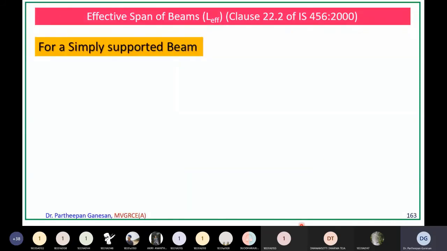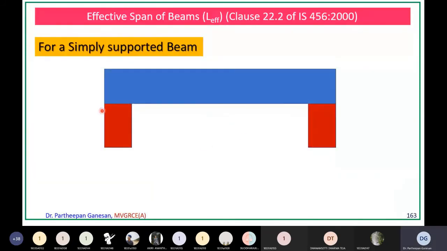For a simply supported beam, let us say this is one support, this is the brickwork, this is another brickwork, and this is the beam, and this is called clear span. The face to face distance of the support is called clear span, normally denoted by capital L. Some places may use small l also, that's fine. And this is the width of the support, and the same here.